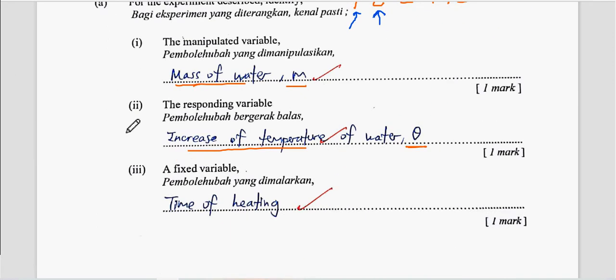Now look at my student's answer: time of heating. You only need to write one physical quantity here. You can write power of the heater, time of heating, specific heat capacity, or the heat energy. But sometimes students write power supply. This one we reject. Wrong. Why wrong? Because this is an apparatus, so this is not a physical quantity. Is it clear? Hopefully it is clear.